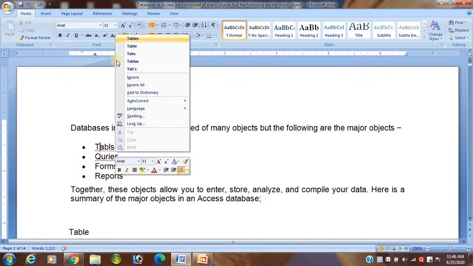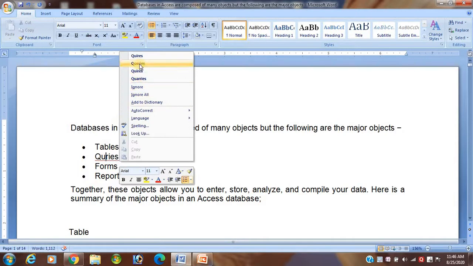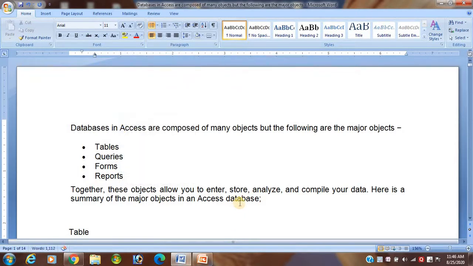Right click means the context menu will be displayed. Which one you need, you click that one. Tables you need, click. You see the red wavy line has gone, yes or no student? Again right click on queries, and you see again it will be corrected. In this way student, you can easily correct your spelling.